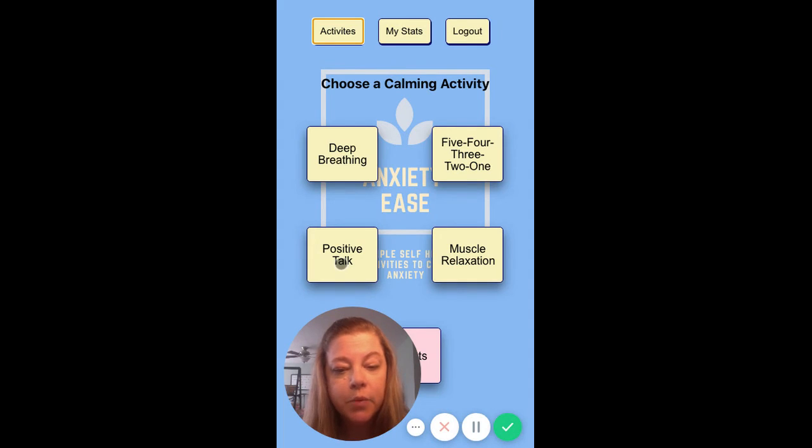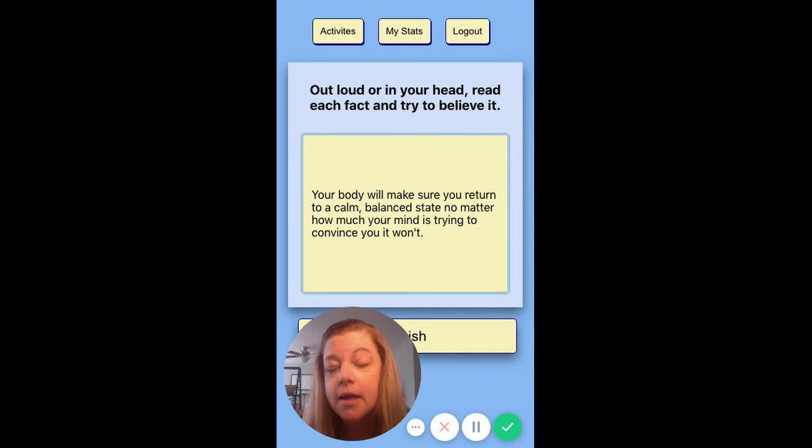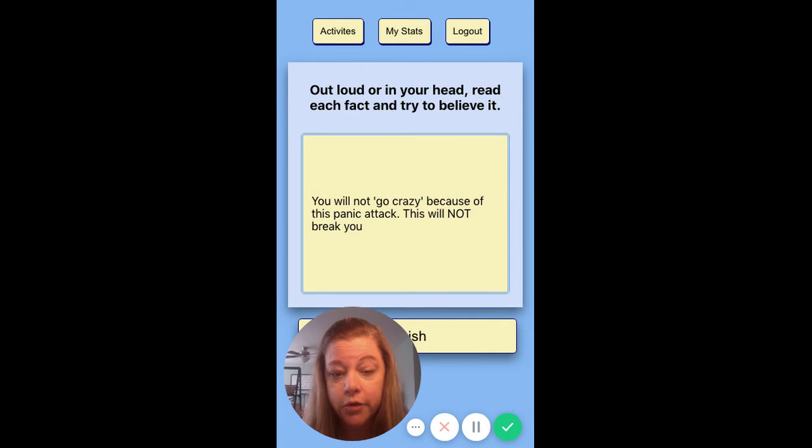And another time we might try the positive talk, which flips through a list of cards of positive facts regarding anxiety, just reminding the user that this is temporary, that even though it feels awful, they are going to be okay. Their body will take over. They're not going crazy.